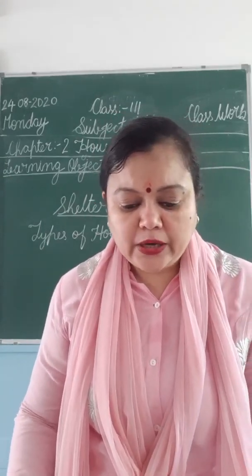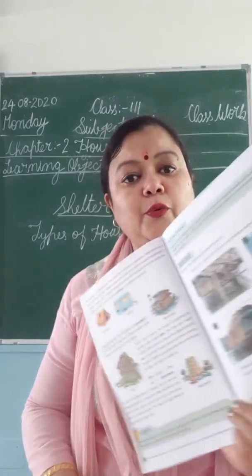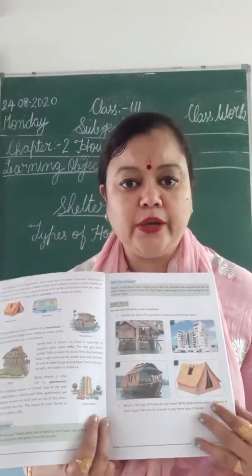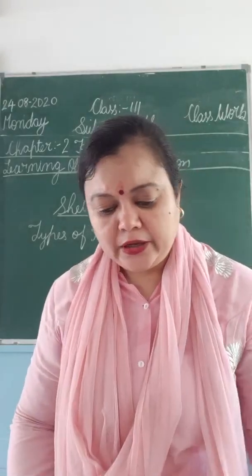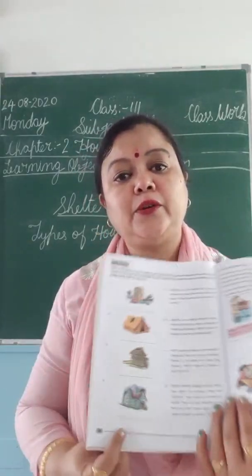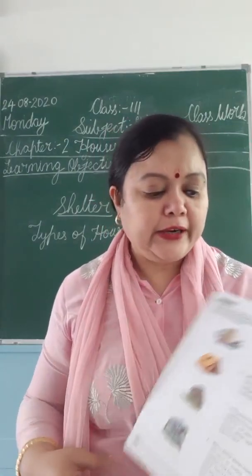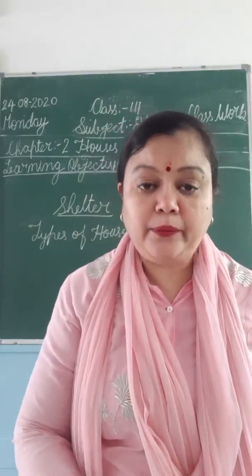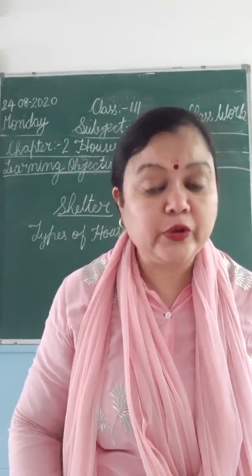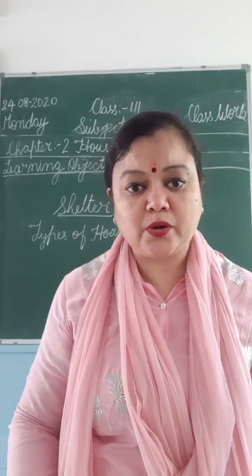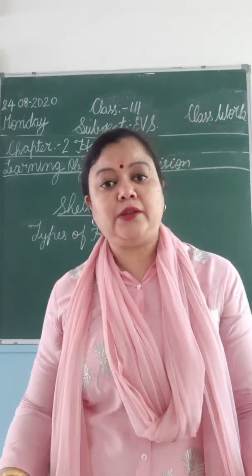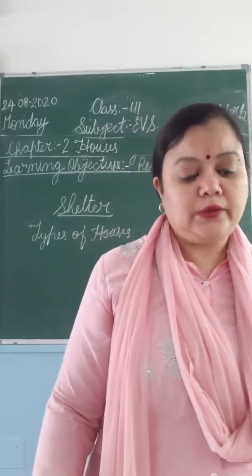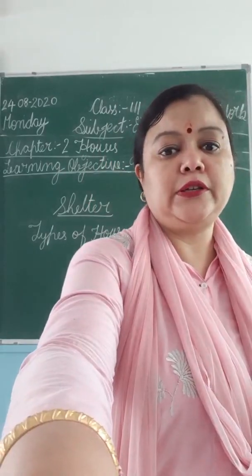Okay. So after that we have Let's Try 2, where you have to identify the houses. Okay. And then Let's Try 3, you have to find out the houses. Okay, and then with this I'll be showing you and telling you the answers also of all these, and if required I'll send you the answers also in written form. Okay, so let us see how we will be doing this.